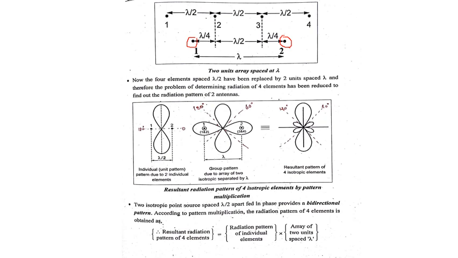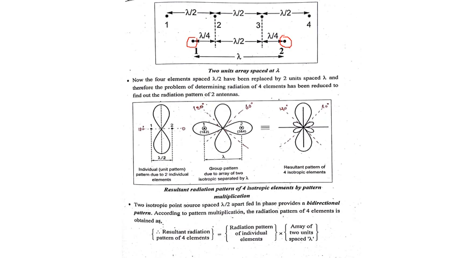So what is the individual pattern? The sources 1 and 2 separated by the distance lambda by 2. That is the source pattern, or the individual pattern. And the group pattern is the two units after grouping 1, 2, 3, 4, and these two are separated by the distance lambda. So now we draw the radiation pattern by applying the pattern multiplication rule.